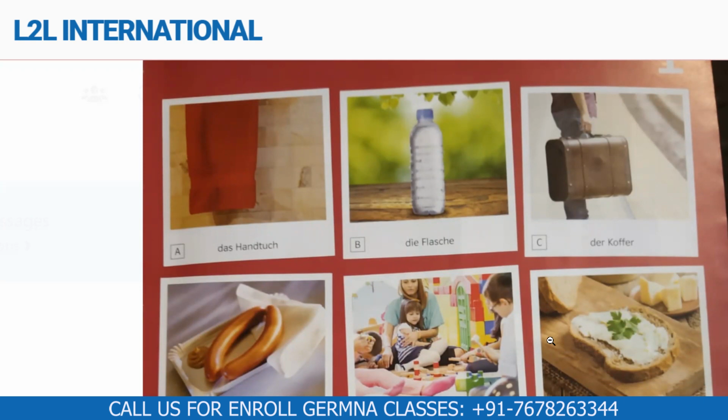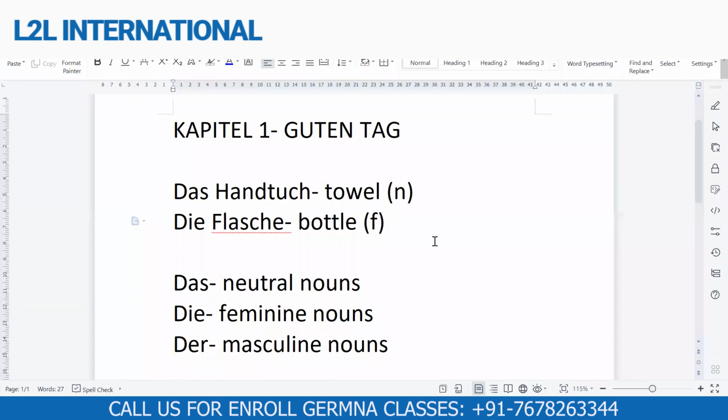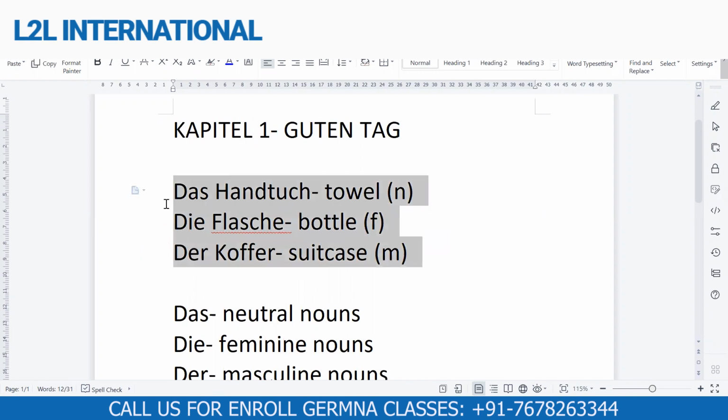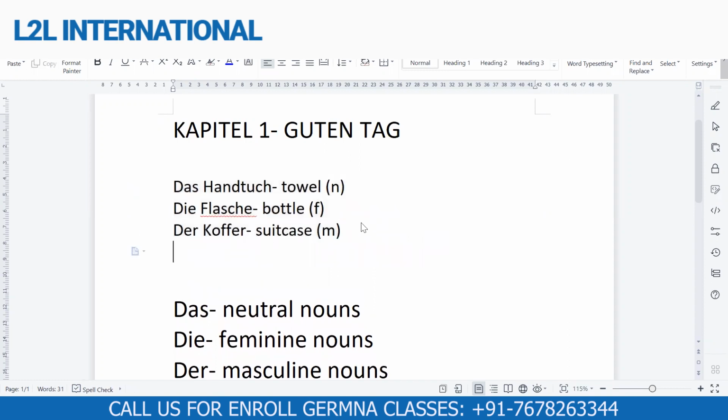Koffer. How do we say? Yeah, very good. It's Koffer. So Koffer is suitcase. But again, in English we have no gender for suitcase, but in German suitcase has been given a gender, and the gender for suitcase is masculine. So Koffer is a masculine gender noun in German. So this you need to learn. You cannot guess. You need to learn what is the gender of a particular noun.